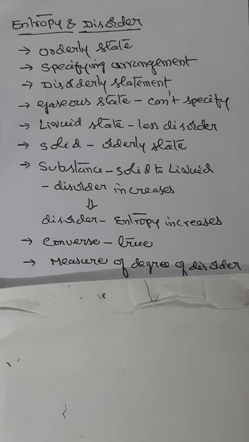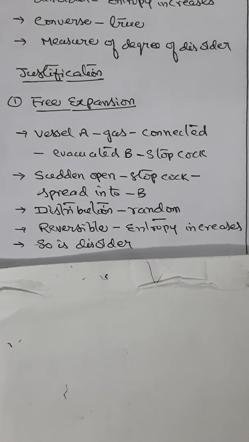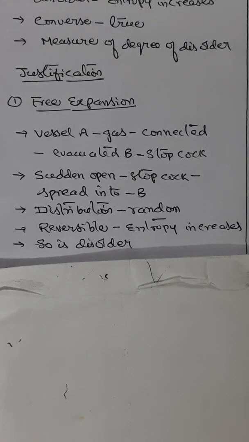We can justify this with different examples. Two examples we are taking to justify the concept that the entropy of a system is a measure of the degree of disorder prevailing among its molecules. To explain this disorder state, let us consider the first example, free expansion.